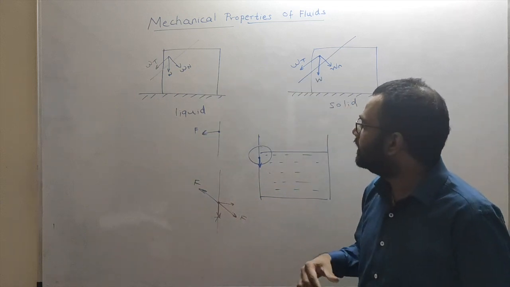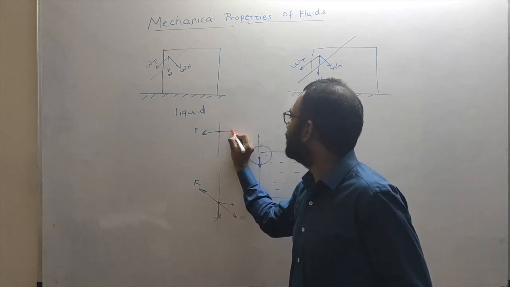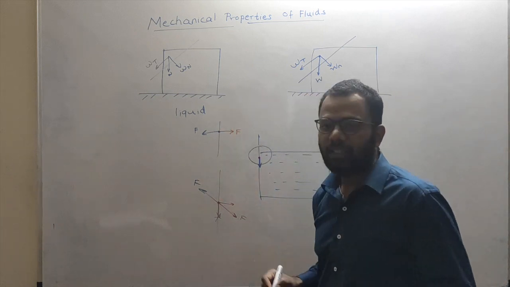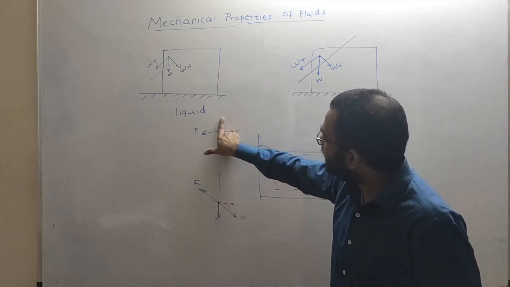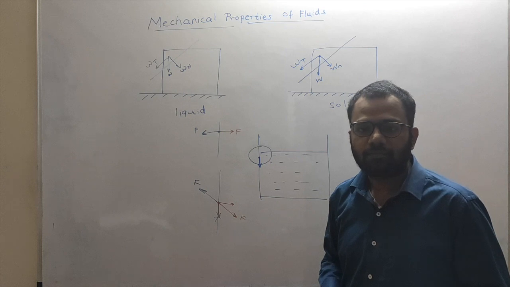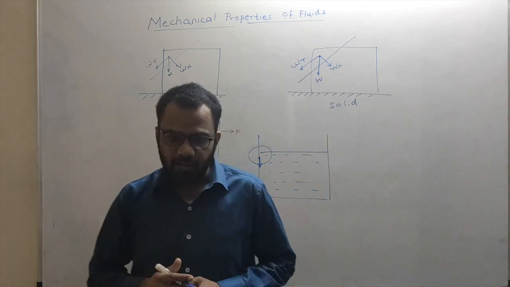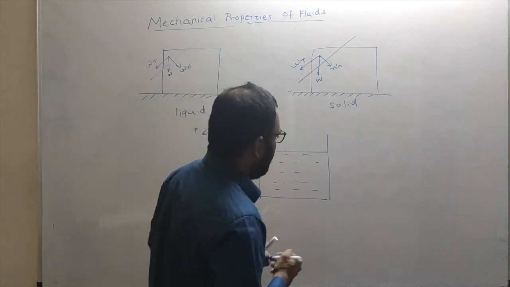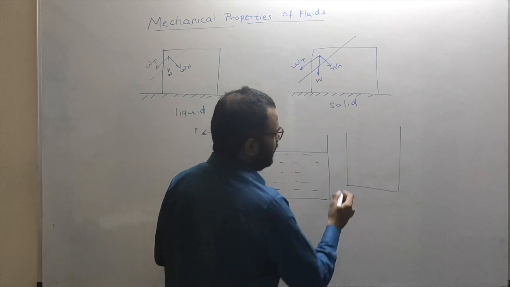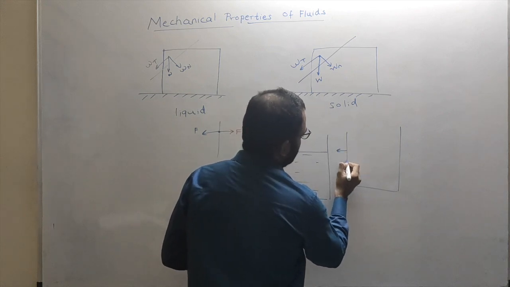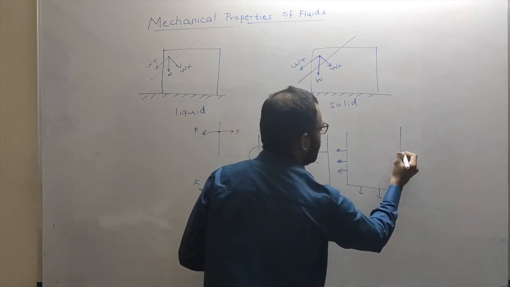because then only the wall will apply force back on the liquid in perpendicular direction, and hence it won't have any tangential component. Getting this? And hence the liquid will always apply force to any container of any shape such that the force acting on that container is always perpendicular to the surface of the container.